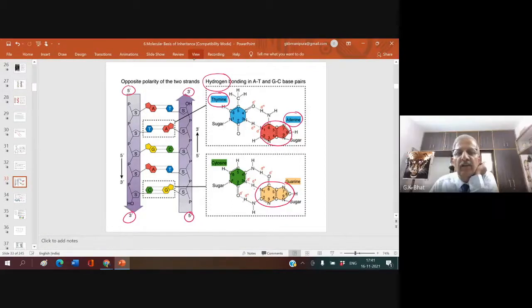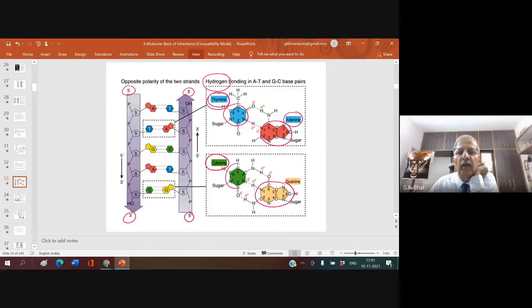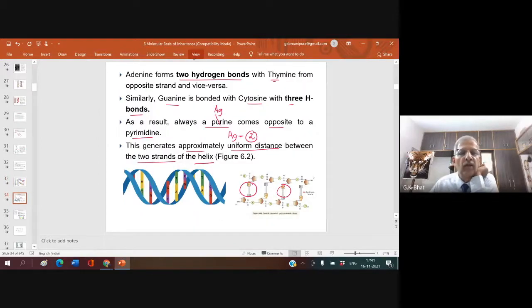Cytosine is single ringed. Thymine and cytosine are pyrimidines. So pyrimidines are always single ringed and purines are double ringed. You must remember. Because of that, the distance between the 2 strands always remains constant, uniform, because a double ringed molecule bonds with a single ringed molecule.